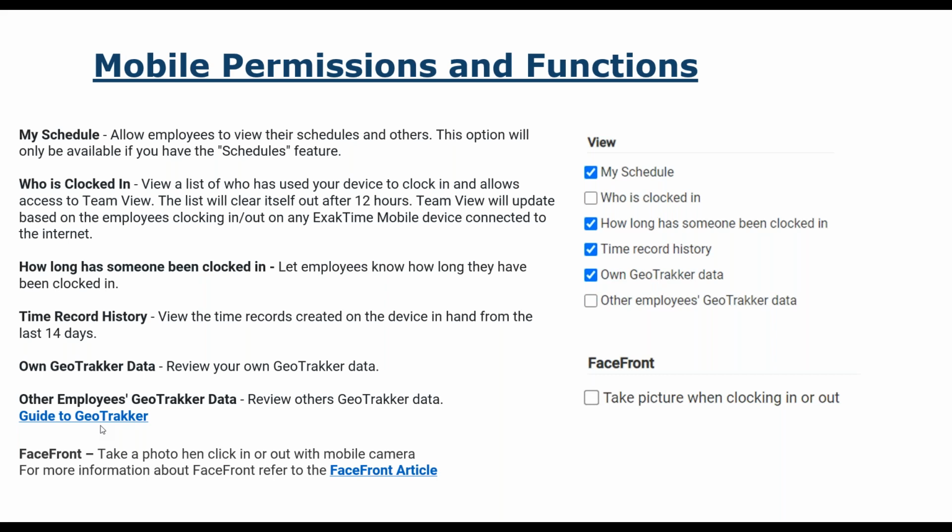And then you can see exactly where that employee was from the moment they clocked in to the moment they clocked out. Obviously, when they're clocking out, we're not tracking them. But I do advise you to review some of the prerequisites of the geo tracker, because you do need to be clocking in and out on your own device. Obviously, the geo tracker will not work if you are using a kiosk situation. Okay, so make sure you check those out for some of the prerequisites.